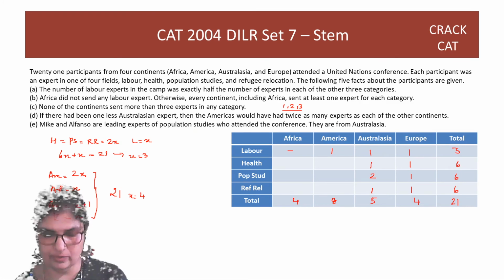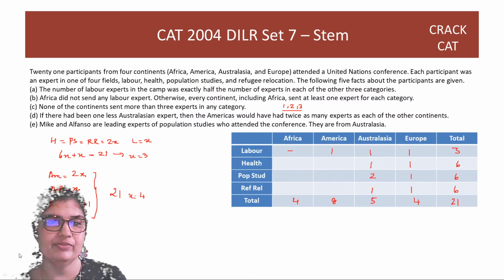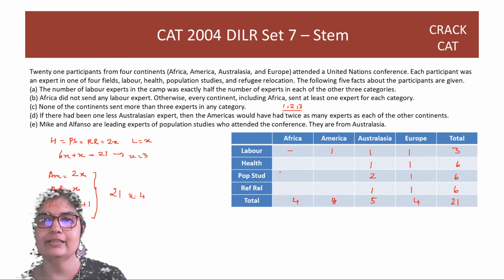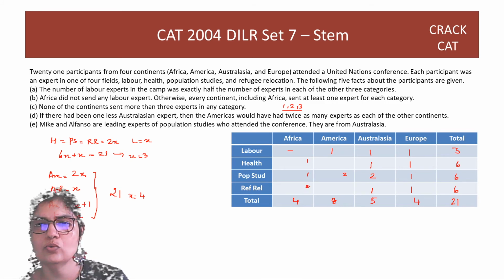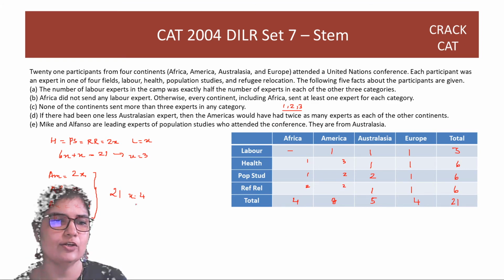Now let's look at the other one. 2 experts in population studies from the Americas and 1 health expert from Africa. So 2 from Americas population studies and 1 health expert. So if this is 1 and this is 2, this has to be 1, this is 2, this, guys, will be 3, and this will be 2. It is possible. Okay, so even the second option is possible.